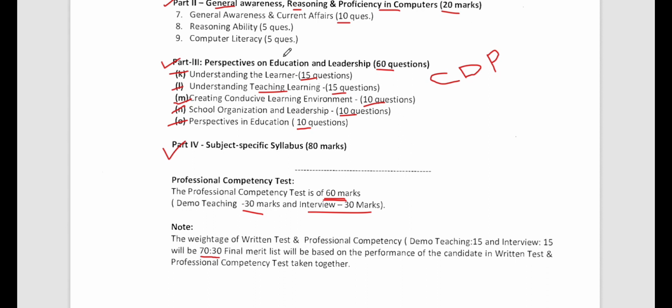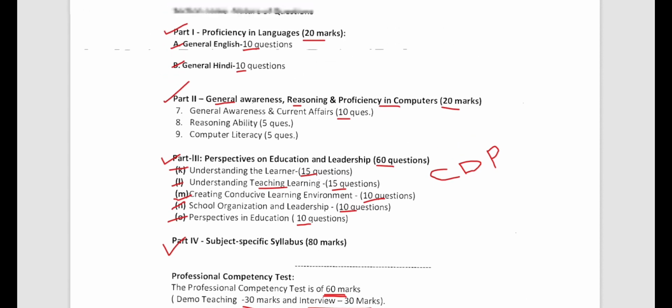So written test means all this, part A, part 1, part 2, part 3, part 4, whatever marks you get, with what the marks you get here in the professional competency test will be calculated like this, which means you have to get 70% from this portion.